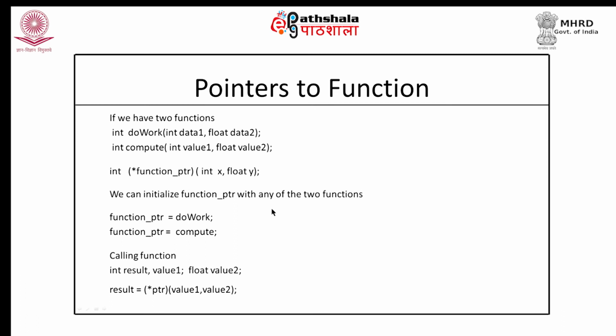How do we make it point to these two functions? I can simply say functionPTR = doWork. I am not using an ampersand sign here. Why? Because the name of the function itself is a pointer which holds the address of the function. So, that address I can store into functionPTR. I can also make functionPTR point to compute.